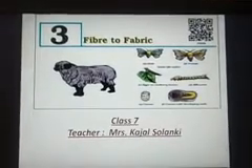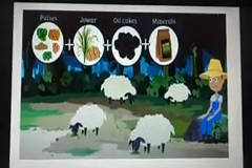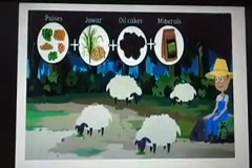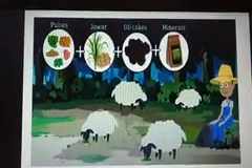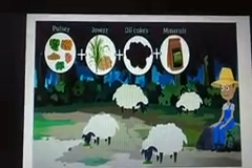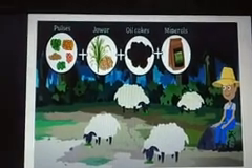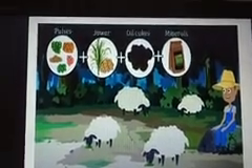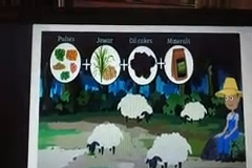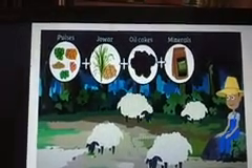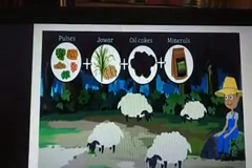So children, let's start with our topic, starting with rearing and breeding of sheep. If you travel to hilly regions like Jammu and Kashmir or Arunachal Pradesh, northern part, you can see the shepherd take their herd of sheep for grazing purpose.